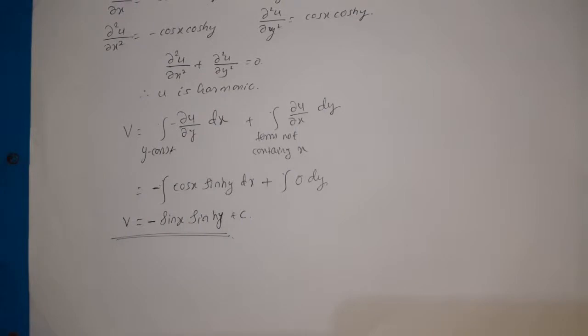And next we need to find the required analytic function. So for that we need to use the procedure. So here u is given, so then we need to write that f'(z) in terms of ∂u/∂x and ∂u/∂y.